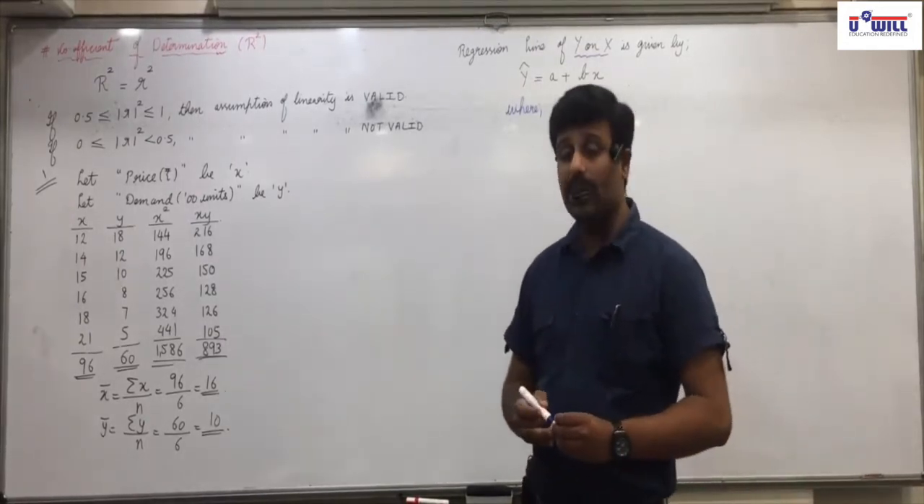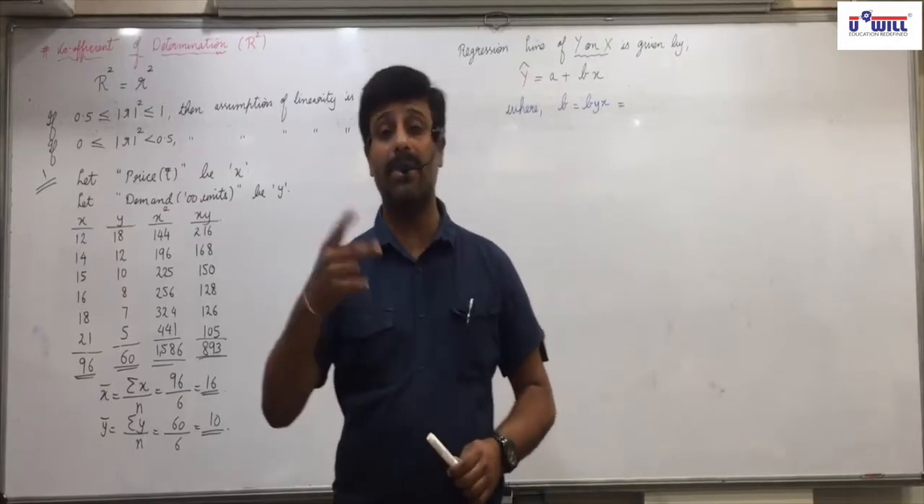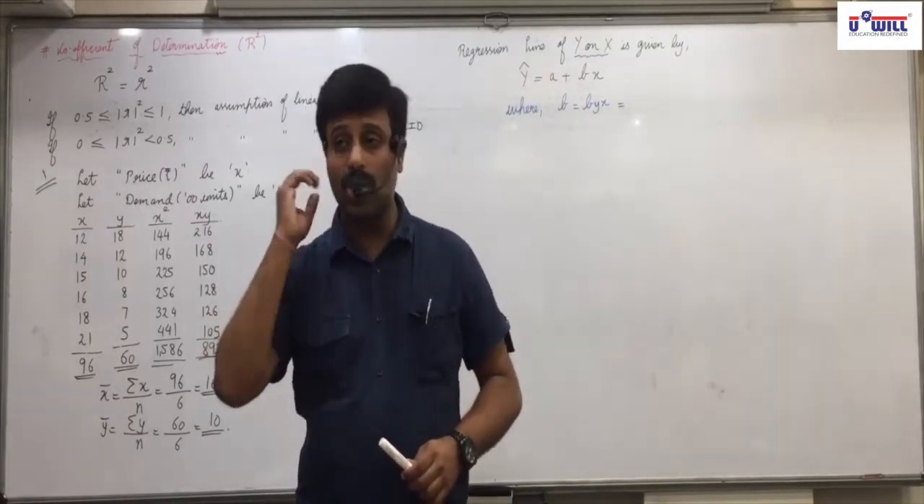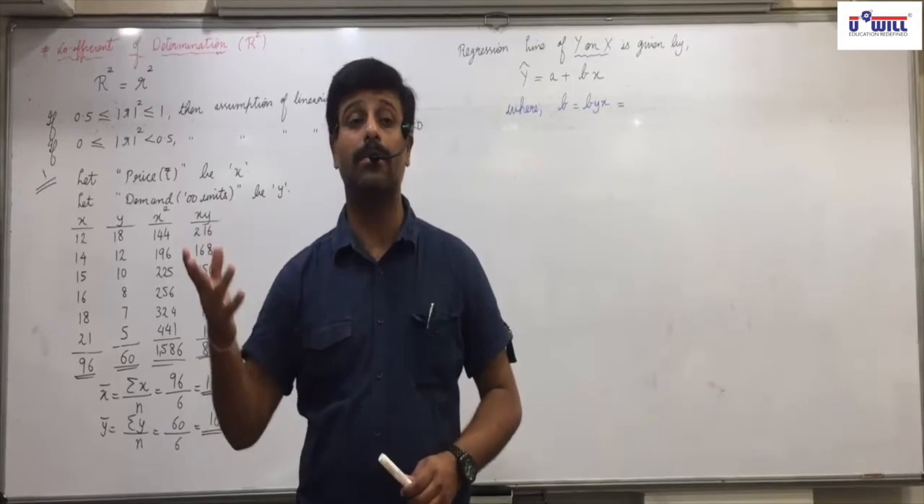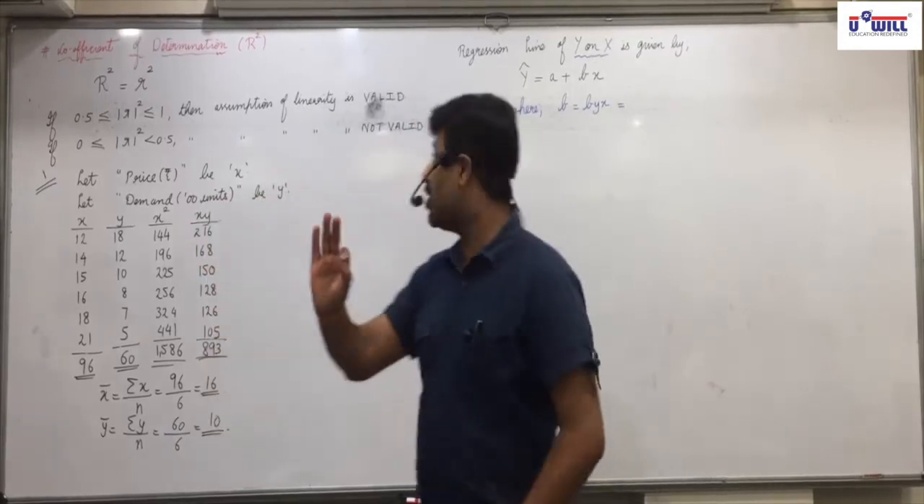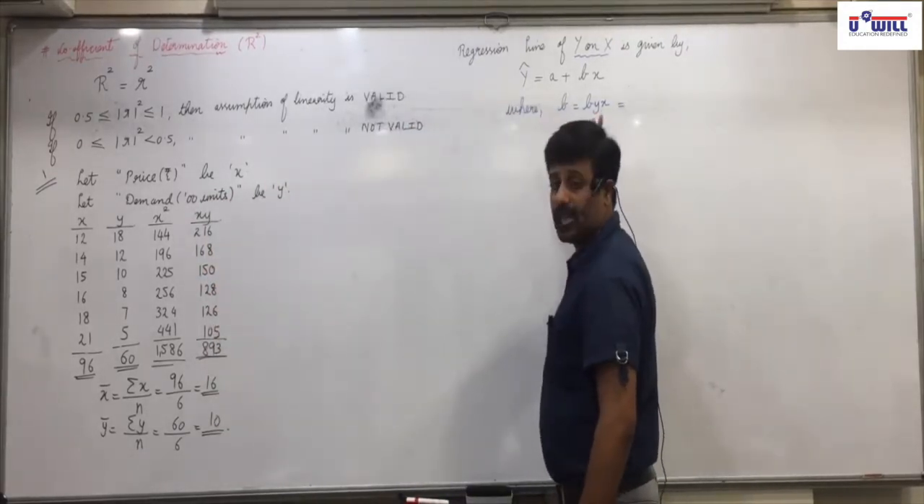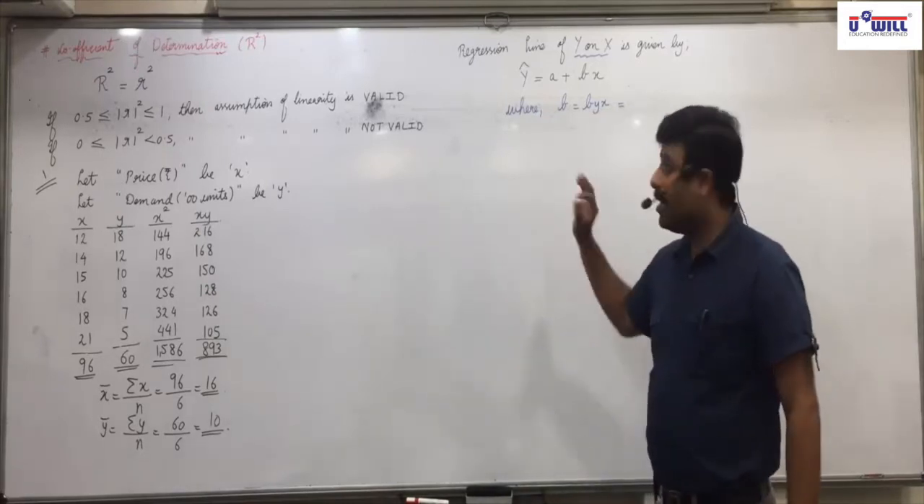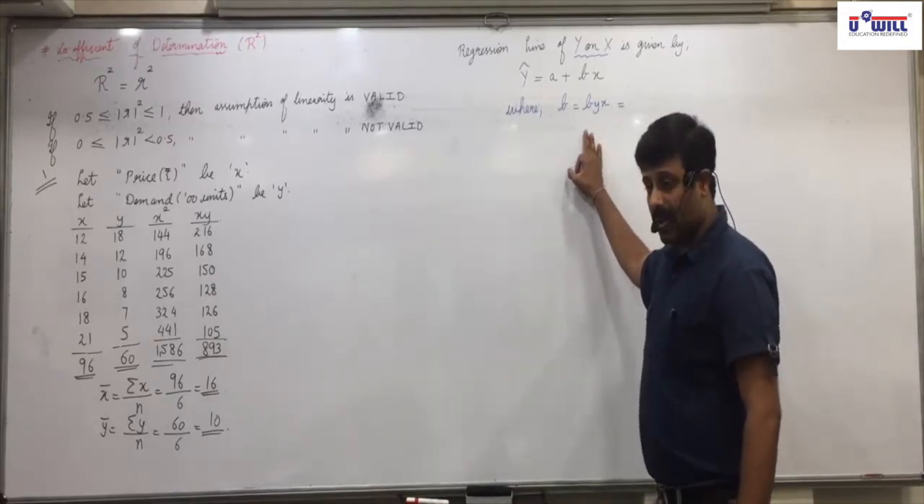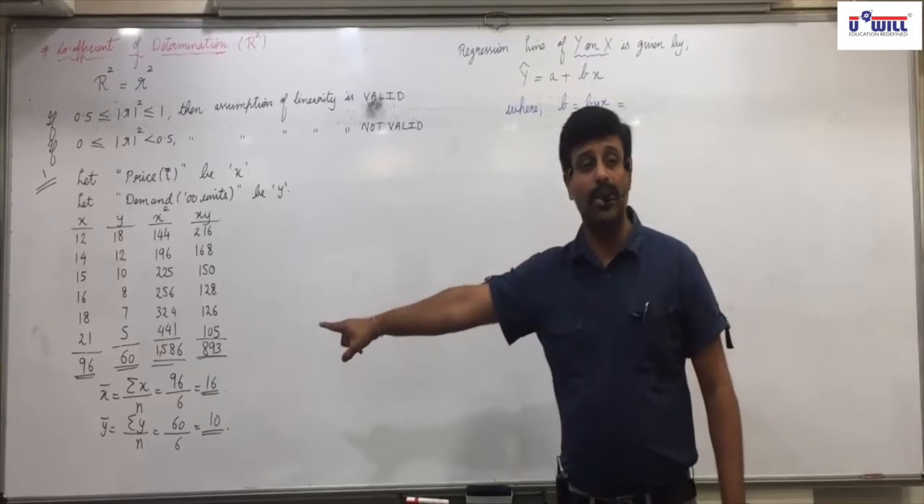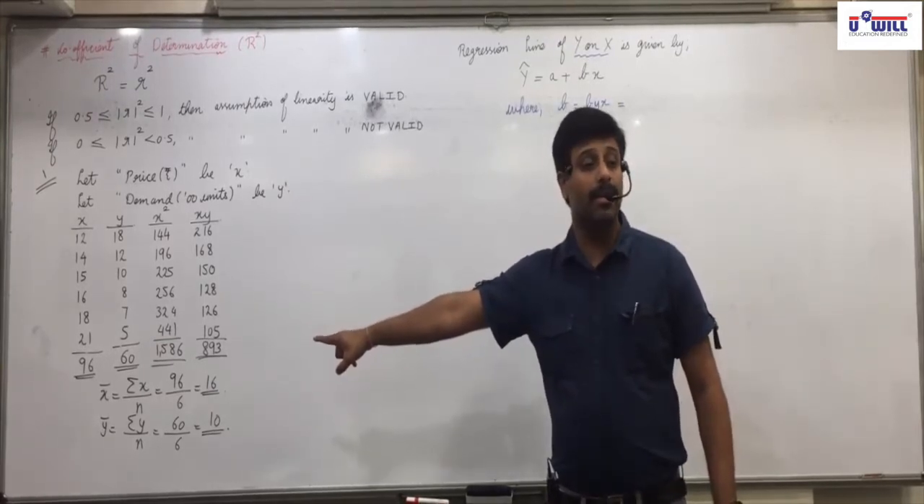What two things does this b indicate? Slope of the regression line, and change in y due to unit change in x. I gave 6 formulas for b. Based on this, which formula are we going to apply?